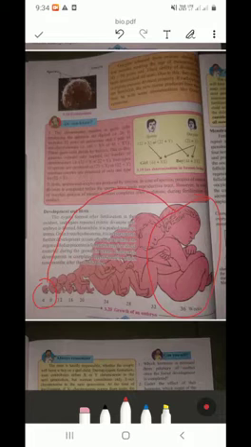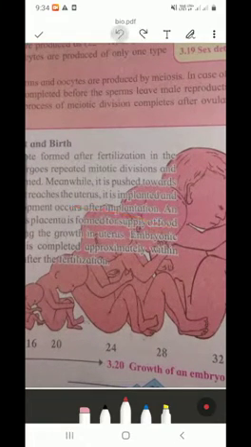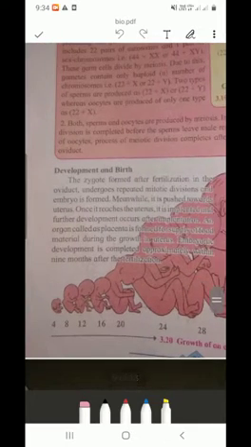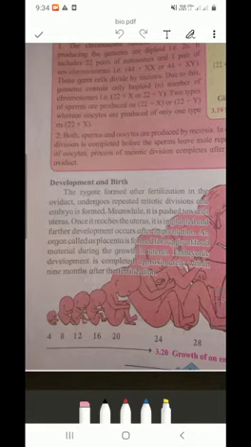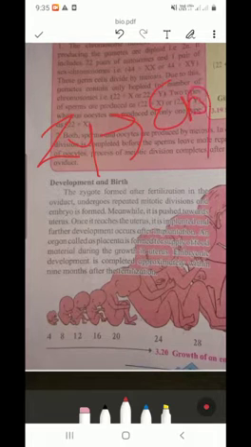See here, the zygote formed after fertilization in the oviduct undergoes repeated mitotic divisions and an embryo is formed. Meanwhile, it is pushed towards the uterus. Once it reaches the uterus, it is implanted and further development occurs after implantation.